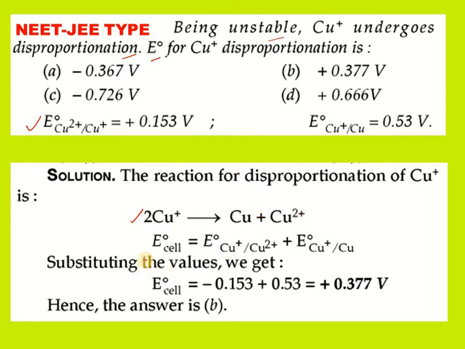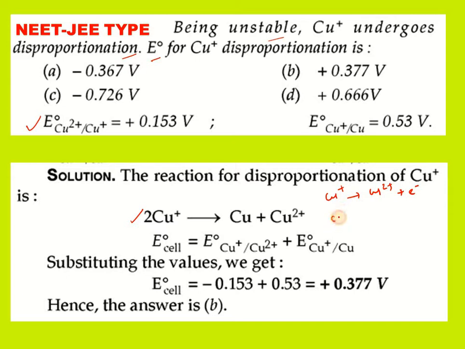For this reaction, E naught cell is equal to E naught Cu plus/Cu2 plus plus E naught Cu plus/Cu. How can you understand this? One part of the reaction is reduction, another part is oxidation. Oxidation is Cu plus gives rise to Cu2 plus plus e minus.